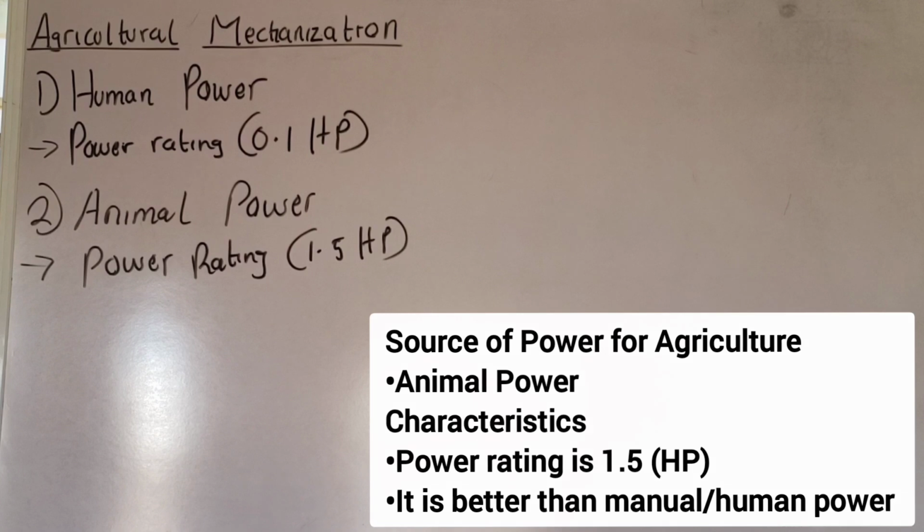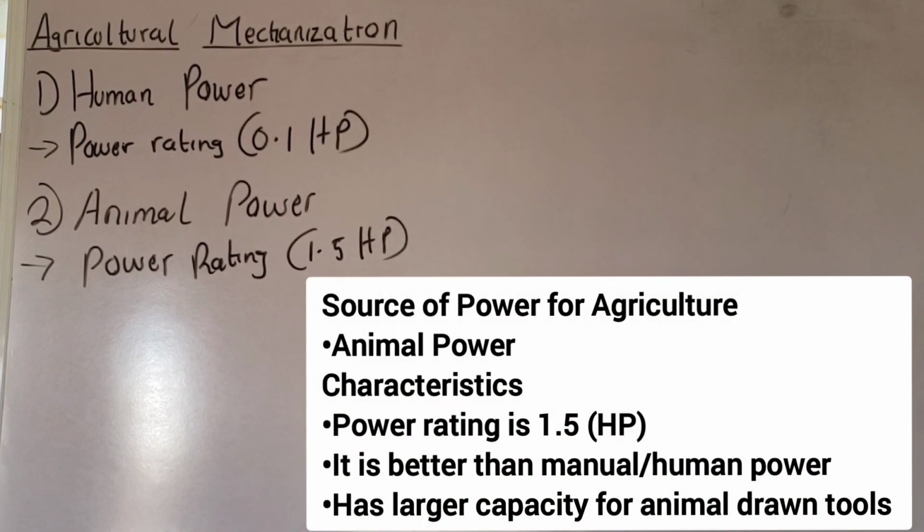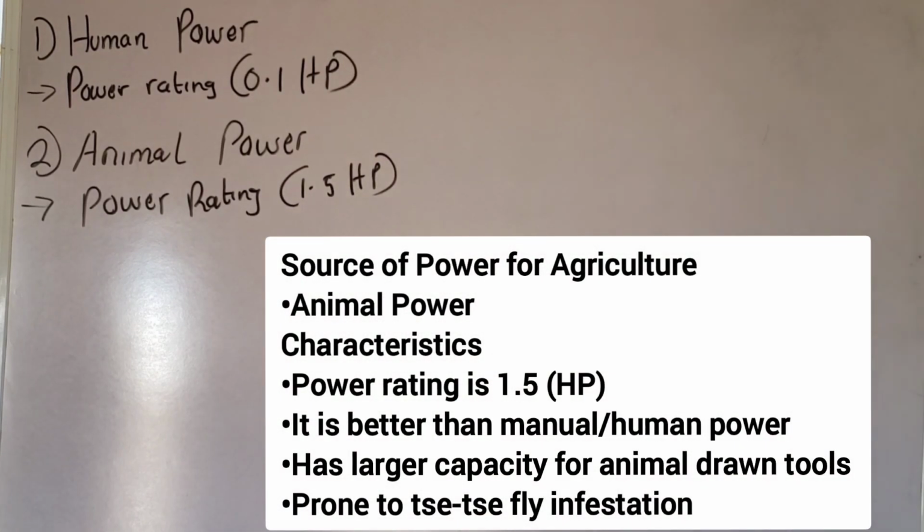Another characteristic is that it has larger capacity for animal-drawn tools. In this source of power for farm operations, we use animals to pull machines such as planters and ploughs. So these animals have larger capacity to draw tools. Another characteristic of animal power is that they are prone to fly infestation. These animals that you are using to perform functions on the farm are also susceptible to insects, for example the fly. So those are the characteristics.